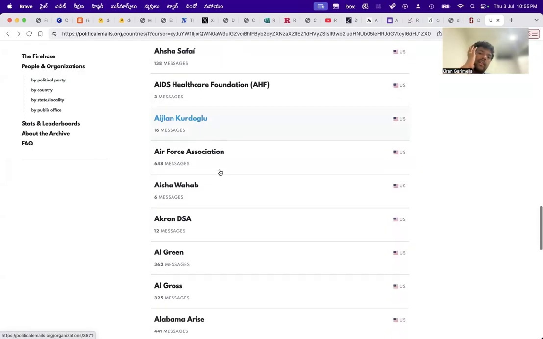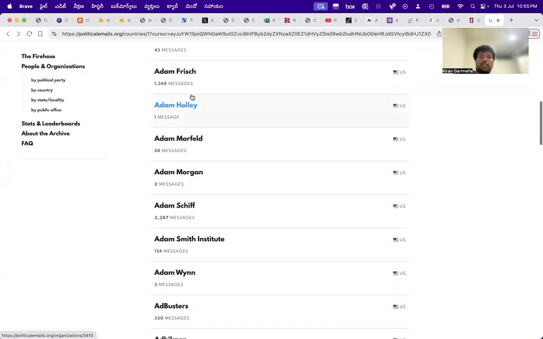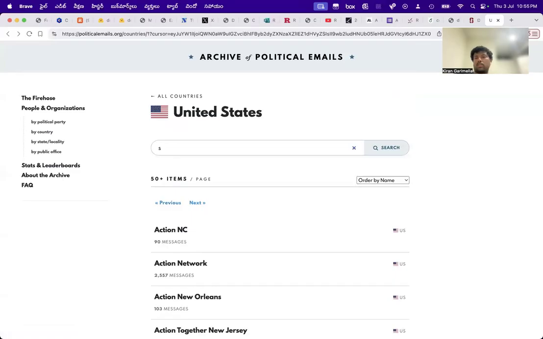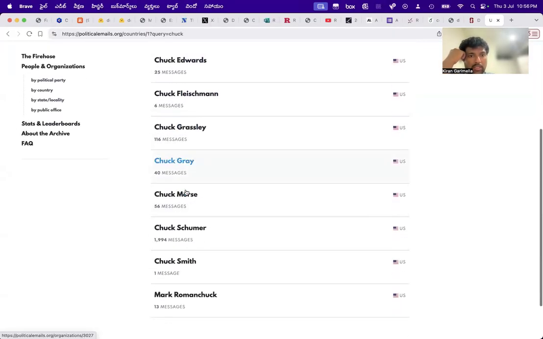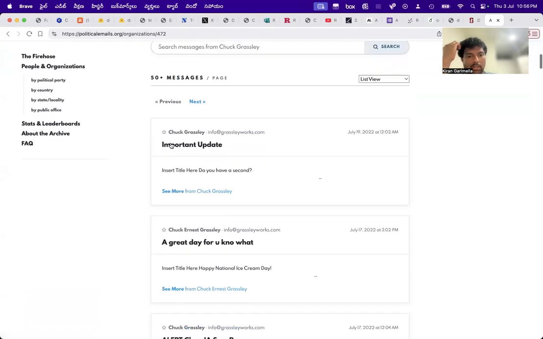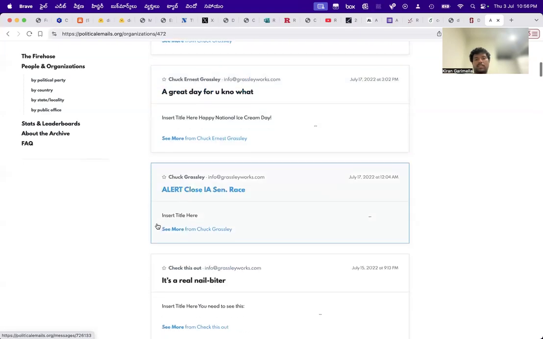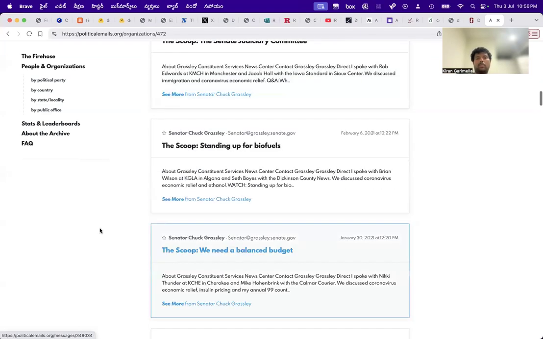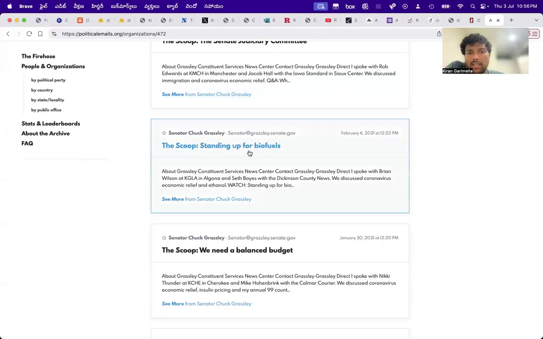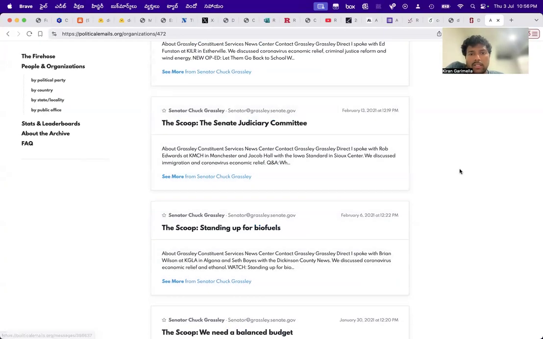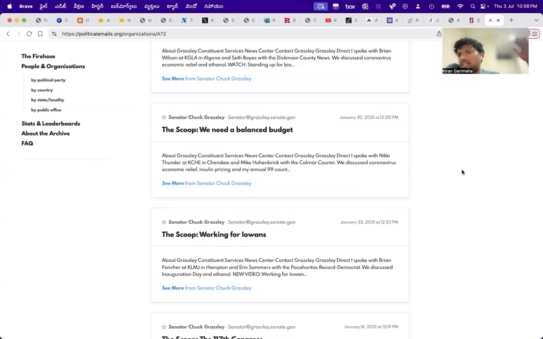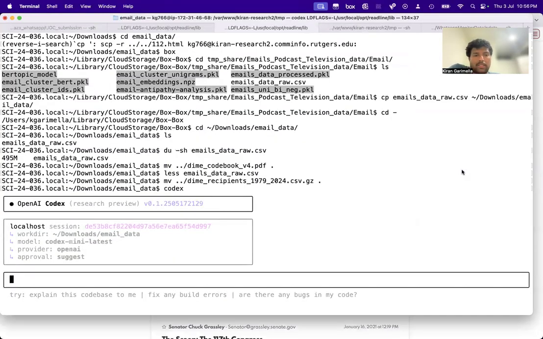But anyway, these are all candidates and their messages. Let's check out Chuck Grassley. This is the guy I know. He has sent a lot of messages. Great day for what, and there's a lot of these. There are lots of emails that these candidates send, signing up for biofuels, judiciary committee, and so on. These are usually either updates that they send or campaign finance stuff and things like that. So we have that emails data set.